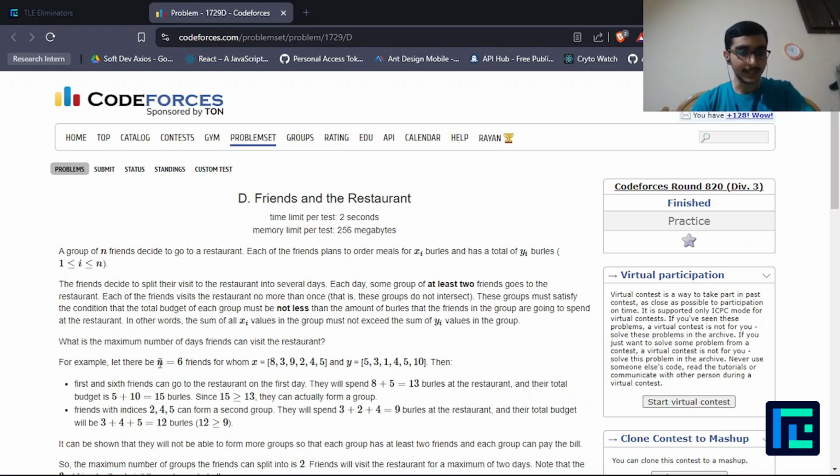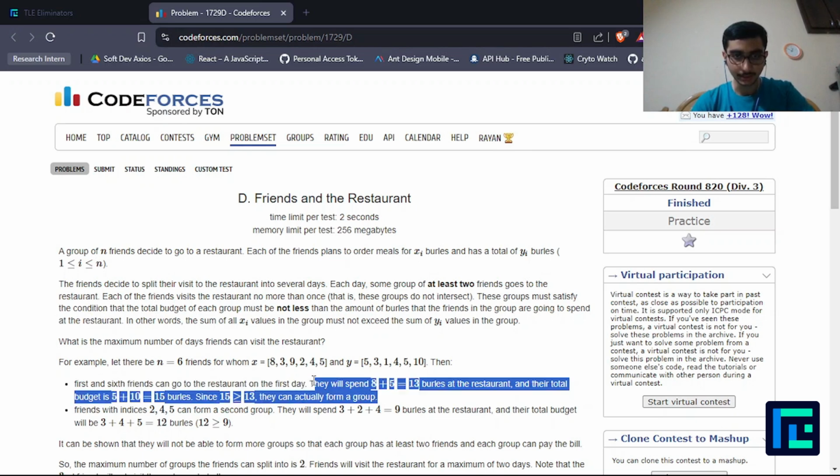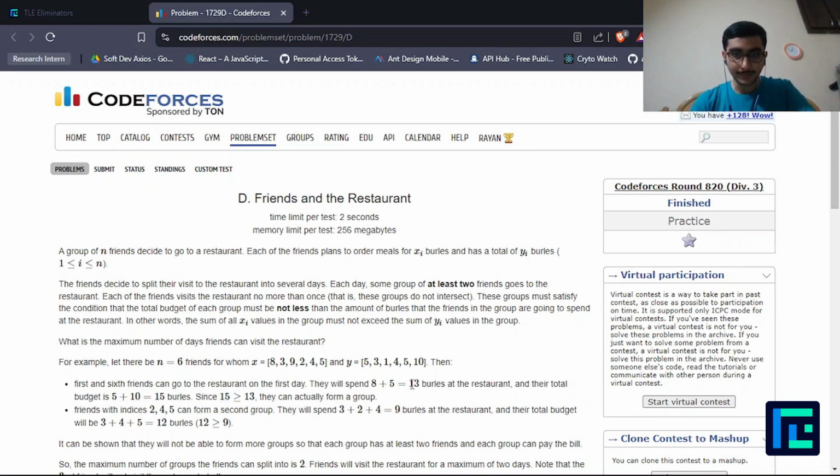For example, let n equal 6 friends, for whom x is the array 8 3 9 2 4 5 and y is the array 5 3 1 4 5 10. Then the first and sixth friends can go to the restaurant on day one, because they will spend 13 burles but they have a total budget of 15, so there is no issue with that.